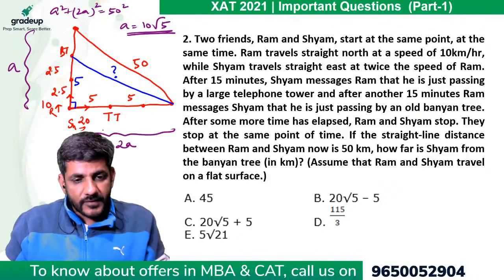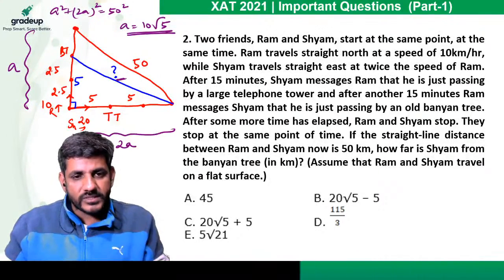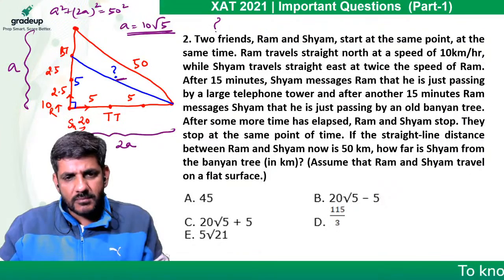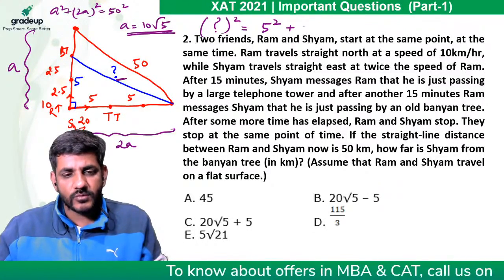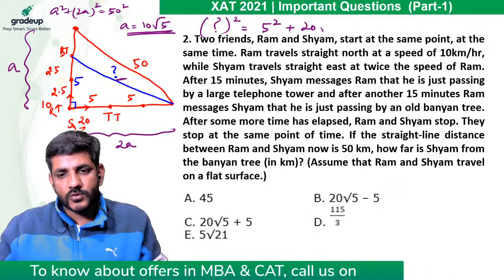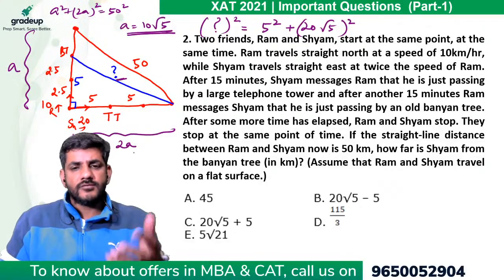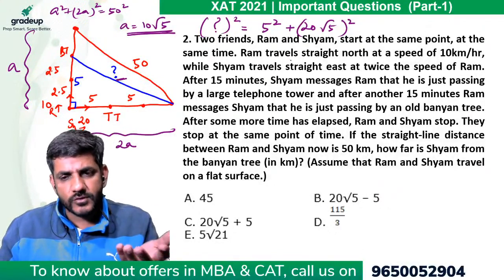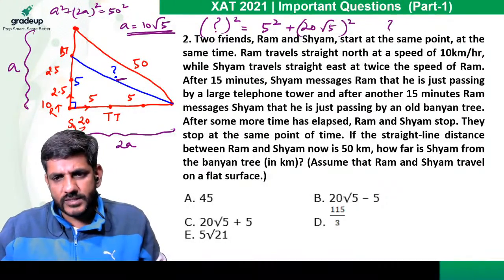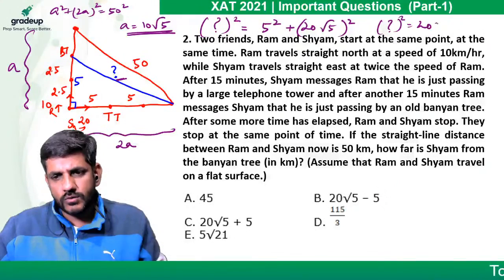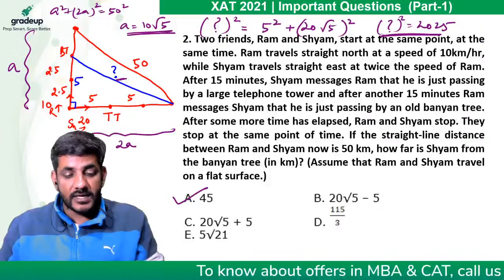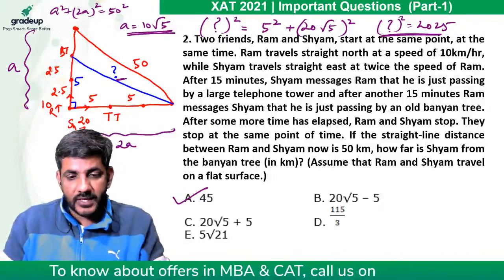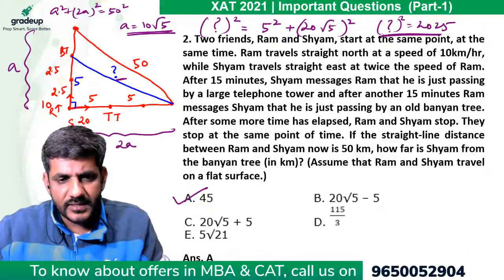Now we have to figure out this question mark. How will we get the question mark? The question mark square is equal to perpendicular square, that is 5 square, plus base square. Base square is (20 root 5) square. So 5 square is 25 and (20 root 5) square is 2000. So the question mark square is 2025. The question mark is the square root of 2025, which is option A. So option A should be the correct answer.